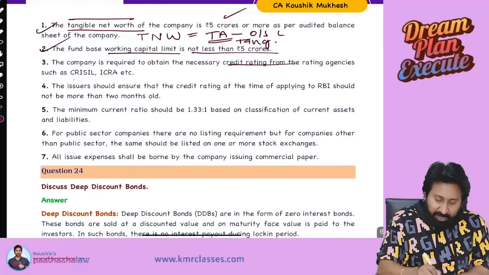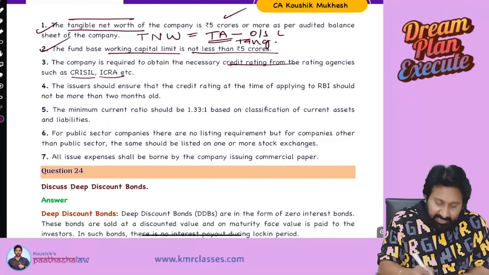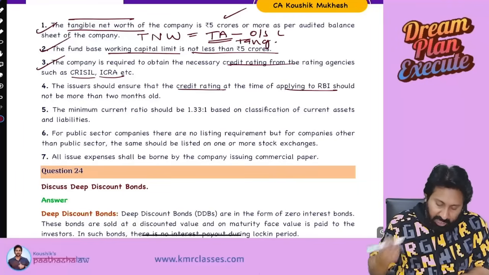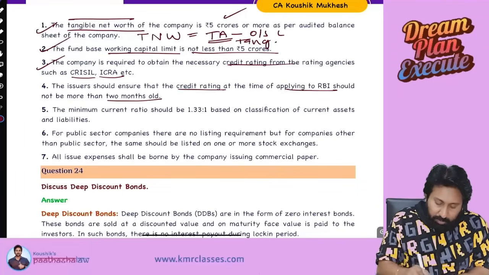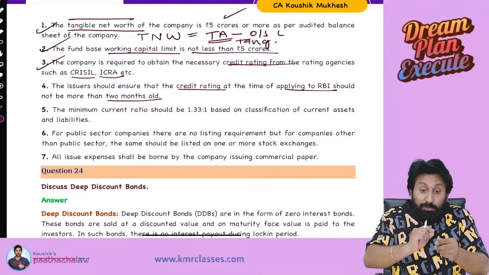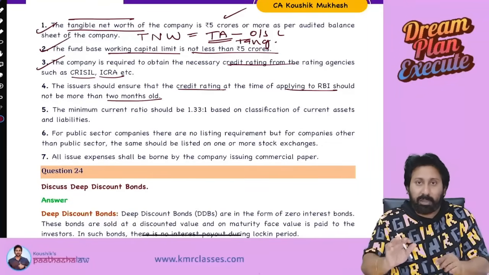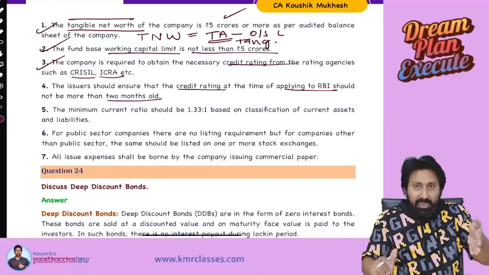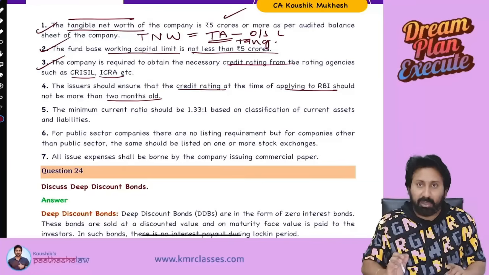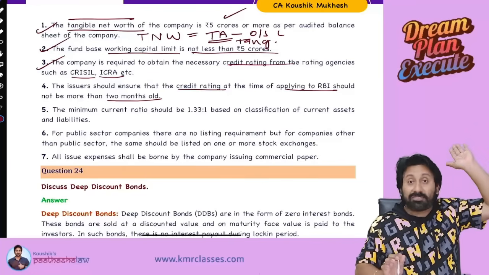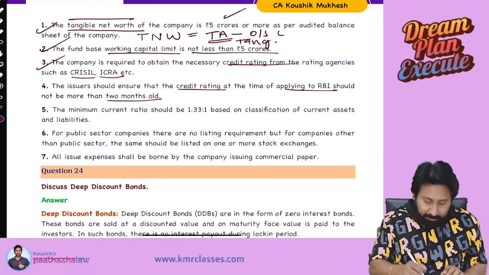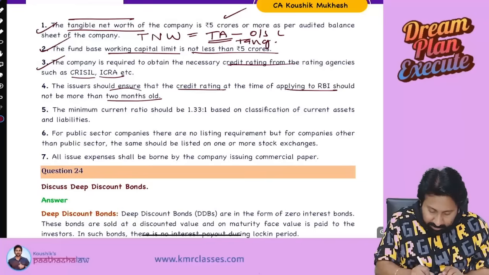2. Next one. Credit rating must be obtained from credit rating agencies like CRISIL, ICRA, etc. Next. Credit rating at the time of applying to RBI, okay, and not more than 2 months old. Means what? You have to get the credit rating done, and within 2 months of getting credit rating, RBI approval also should come. Means what? If the gap between credit rating done and the RBI application is more than 2 months, you cannot issue commercial paper. If you got the credit rating 2 years back, on that basis you can't go for commercial paper issue now. Maximum validity period of that credit rating will be 2 months.